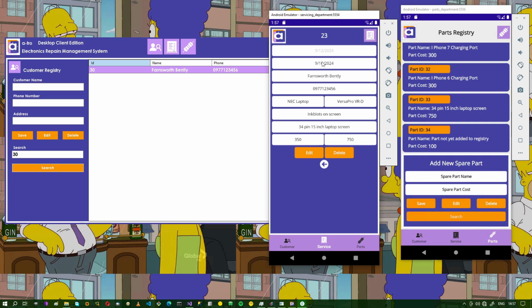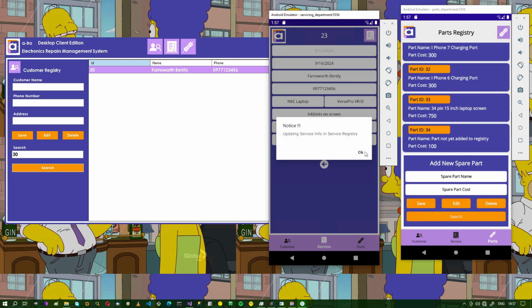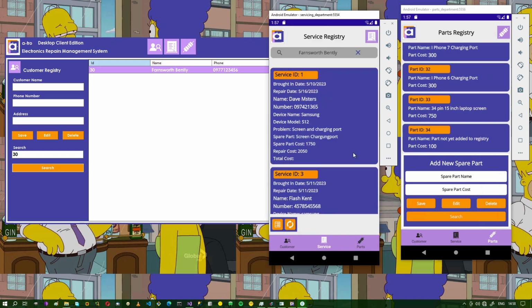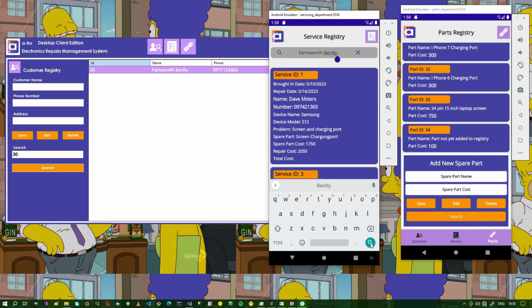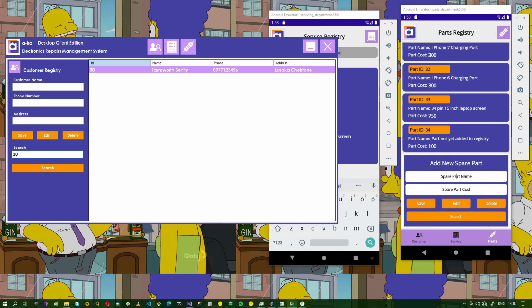So the customer will be sent this information, then the servicing will be finished on this day, then they can come and collect it any day after that. It will have this info here and info here, so that can be sent to the customer. Then we'll say edit here and OK. Then we can search again. Okay, there we are. So this information can be sent to the customer to let them know that they can come and pick up their device any day after this. Then let's come back here.